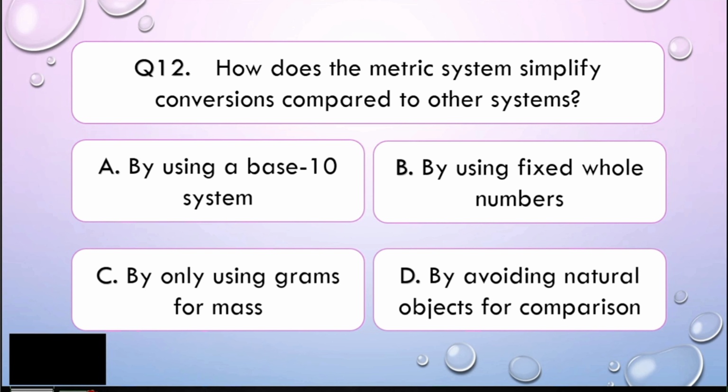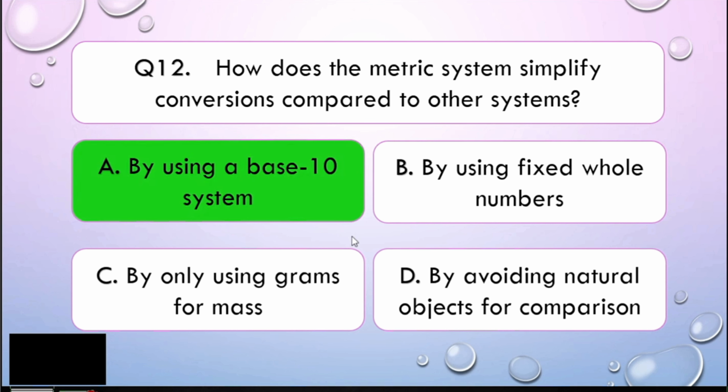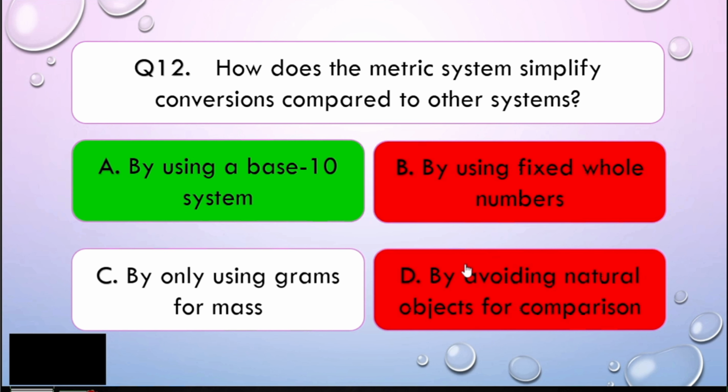Alright, math learners, we have already talked about this. The metric system, why it is very easy, it's because it uses the base 10 to simplify. Alright, so the correct answer is letter A. Easy, right? Very easy, my dear math learners.